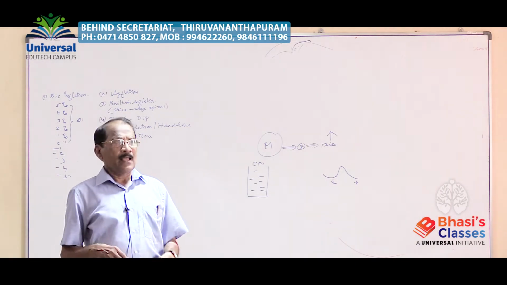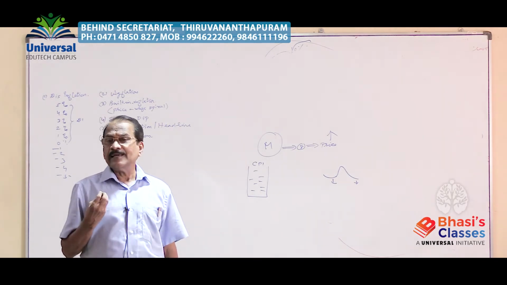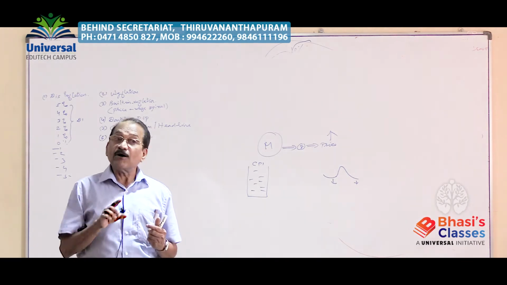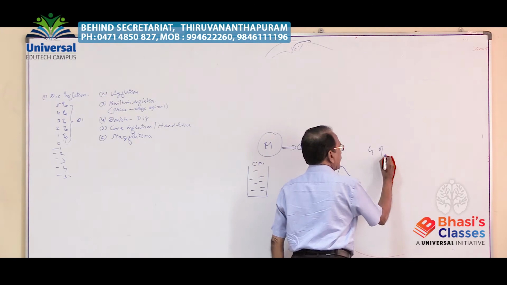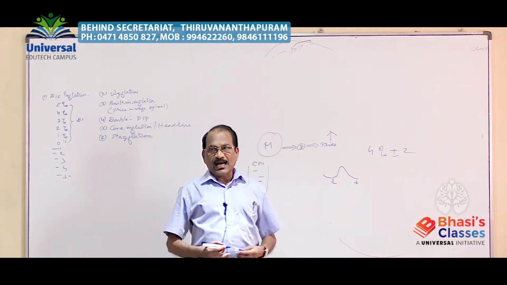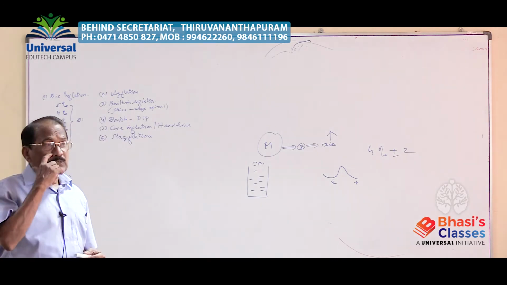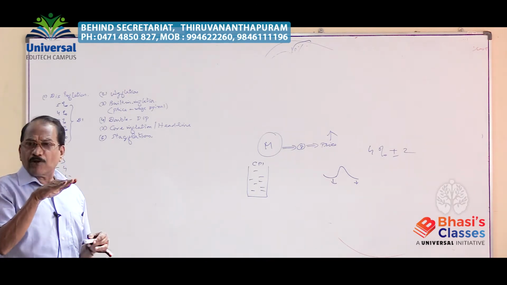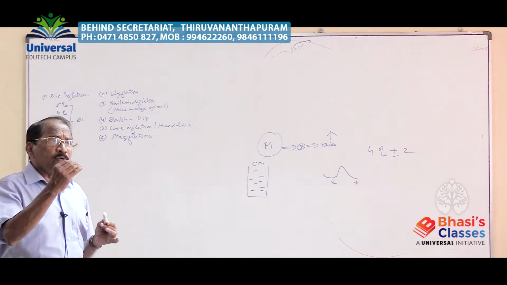What is the target of the government of India with regard to the inflation rate? The targeted inflation rate is 4%, plus or minus 2. The government wants to reduce the rate of inflation and keep it at 4%, and it can also allow plus or minus 2%.